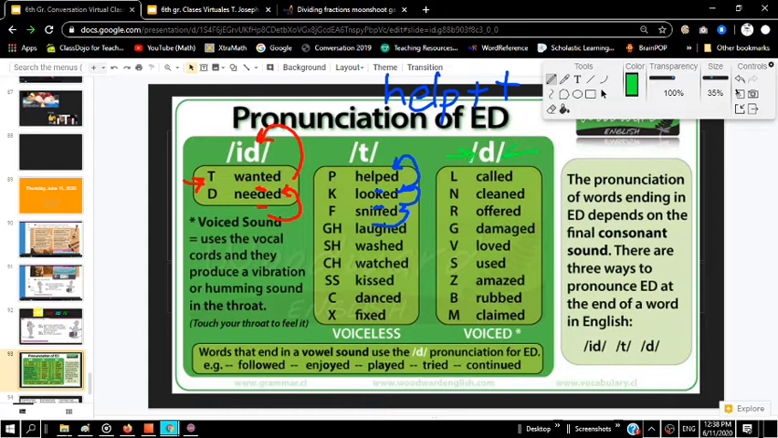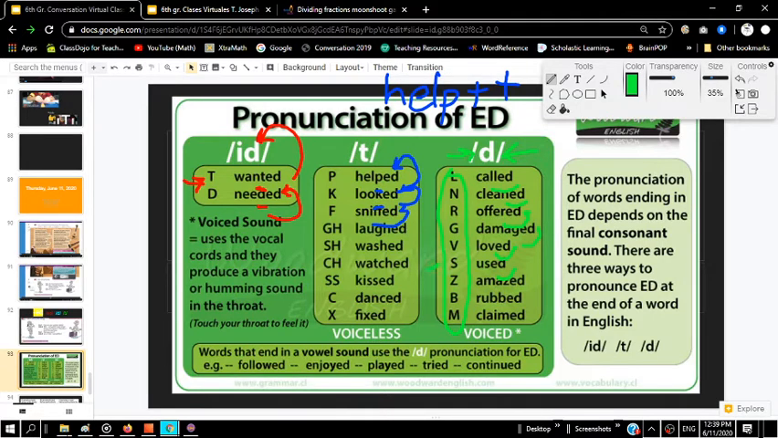No other vowel is necessary when we say these because of the consonant that it is following, right? So the L sound has called, cleaned. The N makes the D sound. That R at the end of the verb makes that ED say the D sound. Offered, damaged, loved, used, right? This has a Z sound.